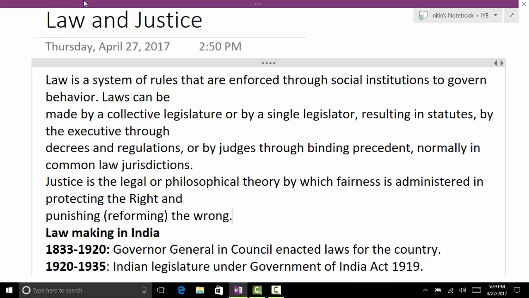So how are they removed? I am asking you all. Basically, we use the word impeachment specifically for the president. We try to avoid using impeachment for the removal of Supreme Court judges. There is a resolution passed in any house of Parliament. Then there is a formation of a committee, in which there is a Supreme Court judge, a High Court judge, and an eminent jurist.